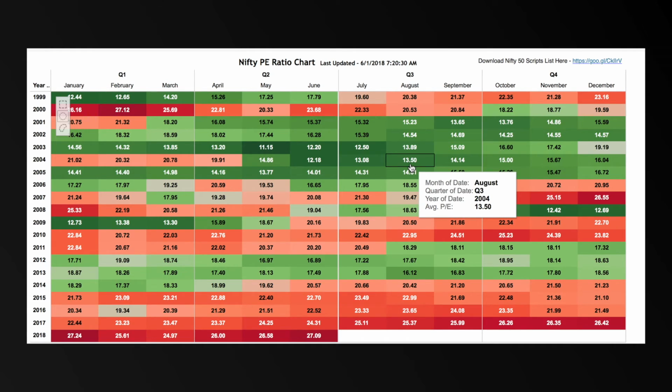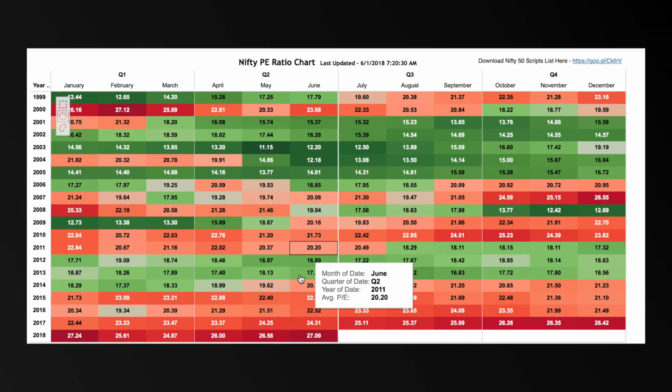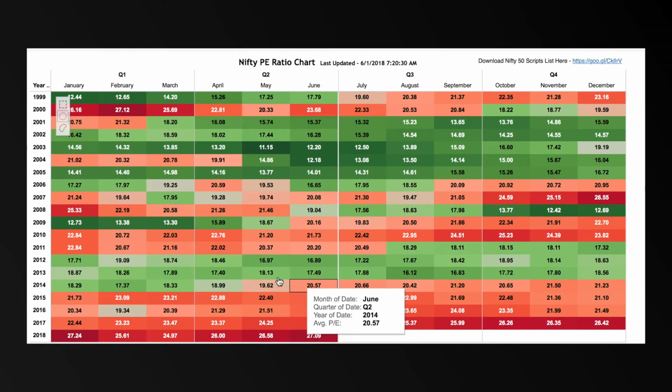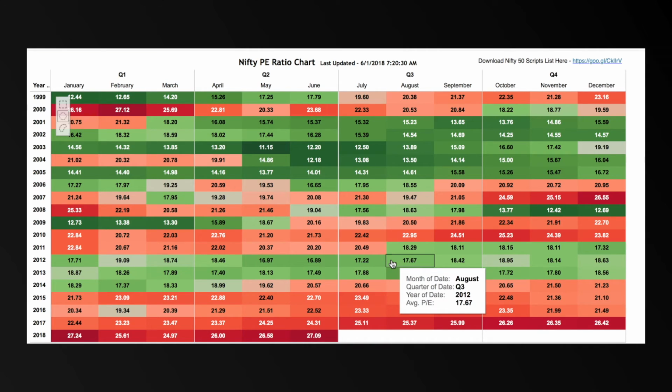Now looking at the current PE ratio for the market as of this video, we are in the month of June 2018. The Nifty PE ratio is at 27. This suggests that the market is extremely overvalued. But we will look at the PB ratio to come to a conclusion whether the market is actually overvalued or just one indicator is suggesting it's overvalued.